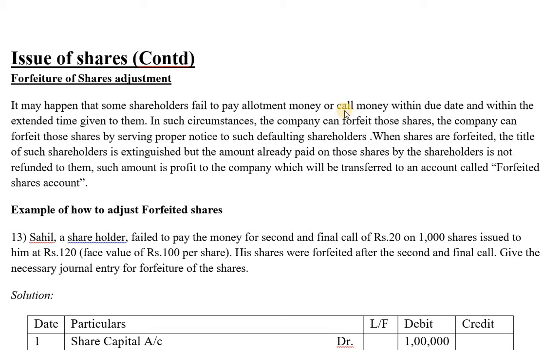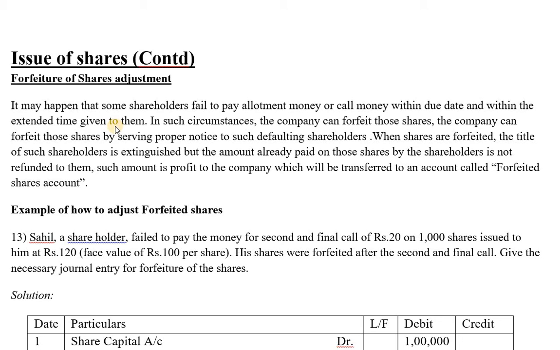Such shareholders who do not pay to the company within the due date are given a calls notice by the company, with a stipulated duration. If they don't come back and pay within that duration or extended time, it is considered as